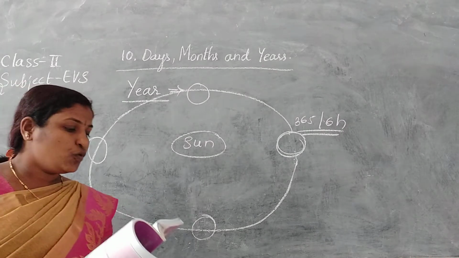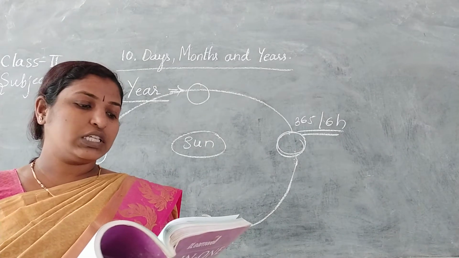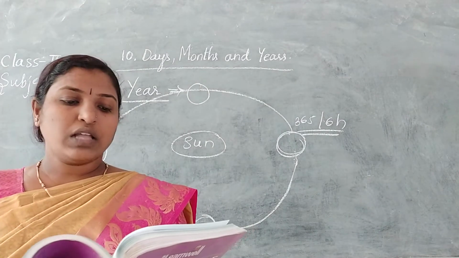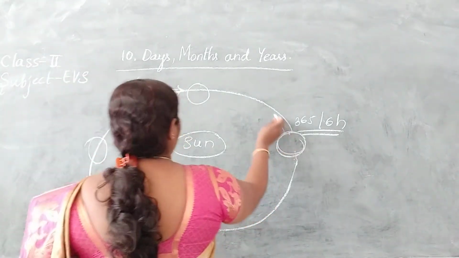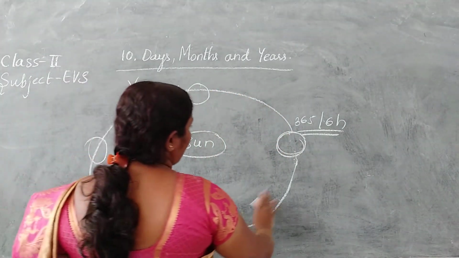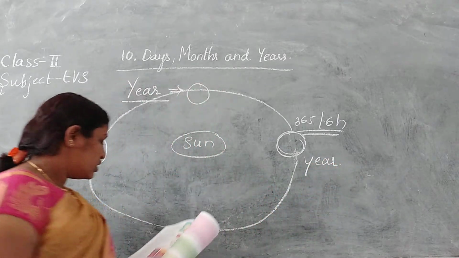The earth also moves around the sun. The time taken by the earth to move around the sun once on a fixed path is called 1 year. So to complete 1 round, that is 1 year. I hope you understood.